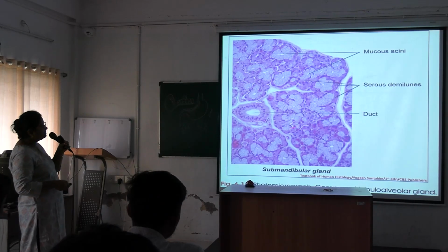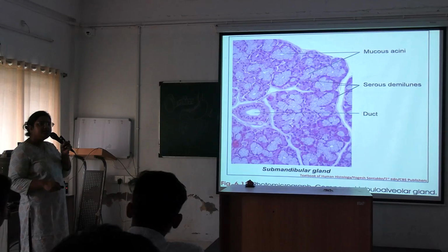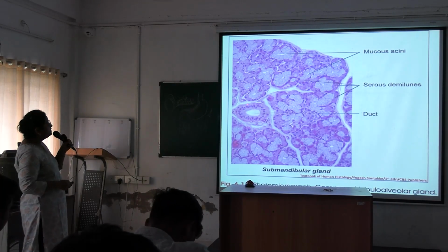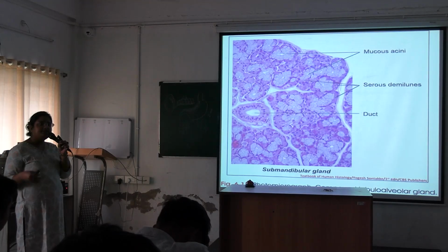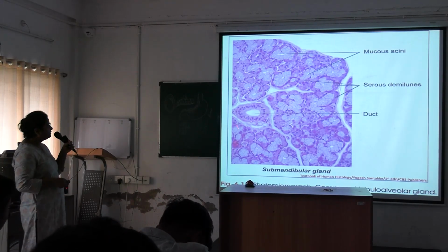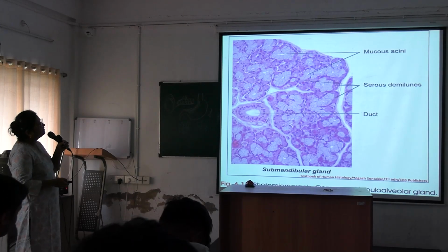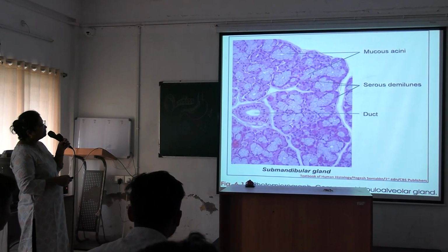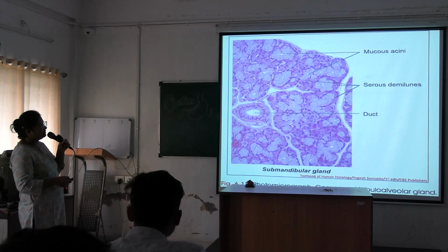And for serous acini, they are deeply stained and the nucleus is lying near the center of the cell. And these are sections of duct, secretory material coming out through the duct. Okay, and here one serous demilune has been shown over the mucous acini.